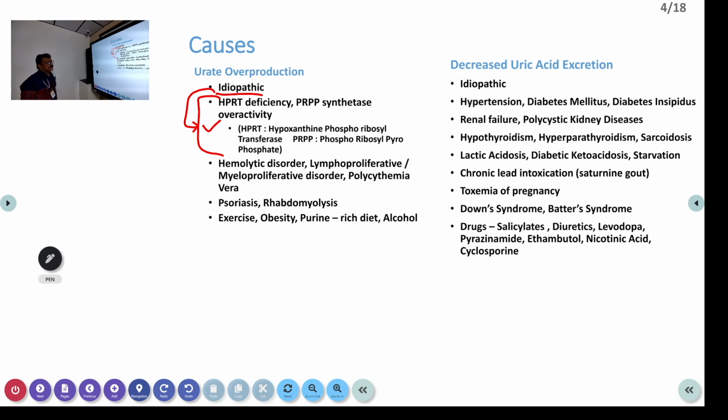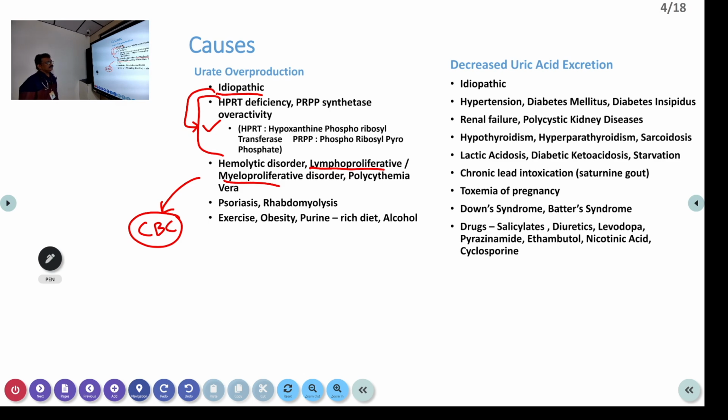Hemolytic disorder is another important problem, like many patients who have lymphoproliferative disorders, myeloproliferative disorders, leukemia, bone marrow overproduction, polycythemia, all these patients can have raised uric acid. So whenever uric acid production is more, always ask for a complete blood count. We'll be discussing what investigations should be done for uric acid. Many patients who have gout, we just see the uric acid levels and treat the patient and send them. But it is not like that.